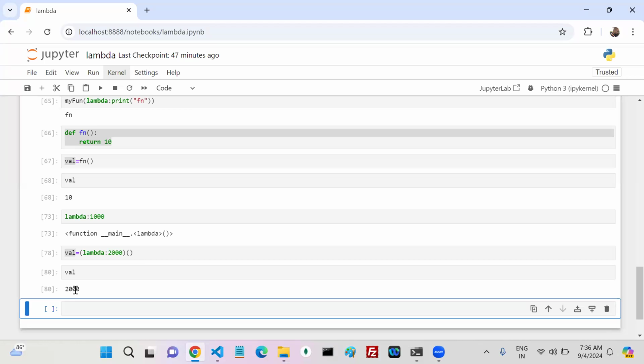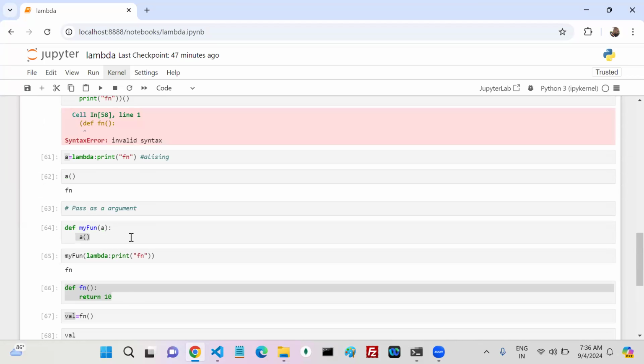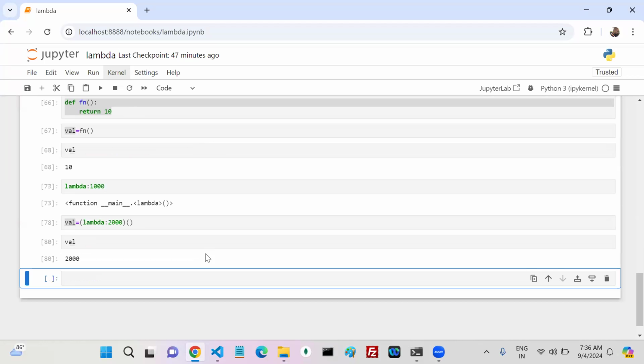This is the way we can compare both named and anonymous functions. Now we can ask a question. When can you go with an anonymous function? Can anyone tell me one or two points? In which scenario do I have to use anonymous functions?